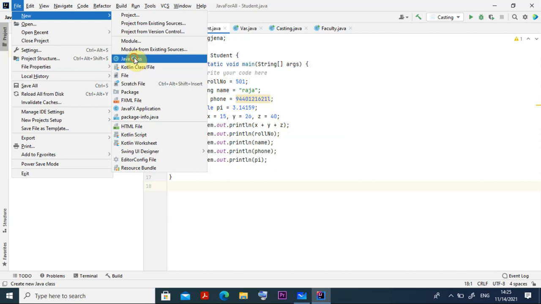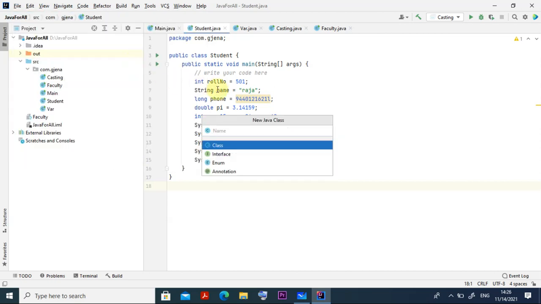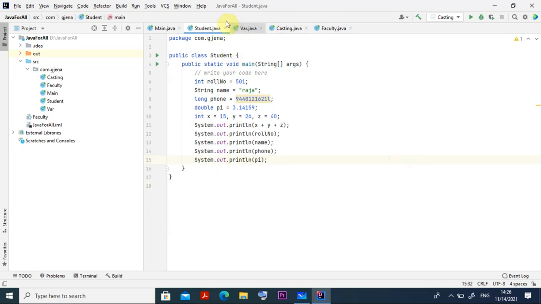So I create another Java class here. The Java class is asking for a name. Suppose I give the name as Student. I type Student with a capital S because it is a class. After typing, just press Enter, and it is going to create the student Java file right here.